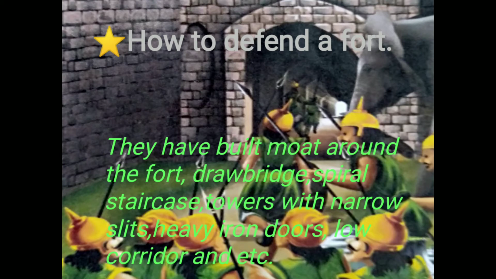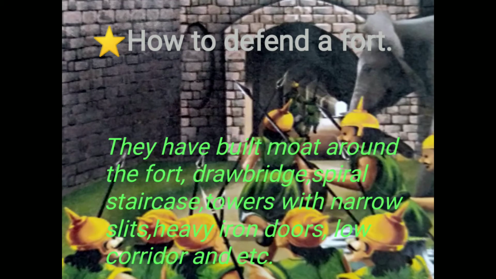They have built even a drawbridge which they can pull, and then they have a low corridor so that they can leave their elephants back, and they have heavy iron gates which make the enemy put their whole energy, and then they have narrow slits from which they can shoot the enemy people, and they can save themselves through the walls.